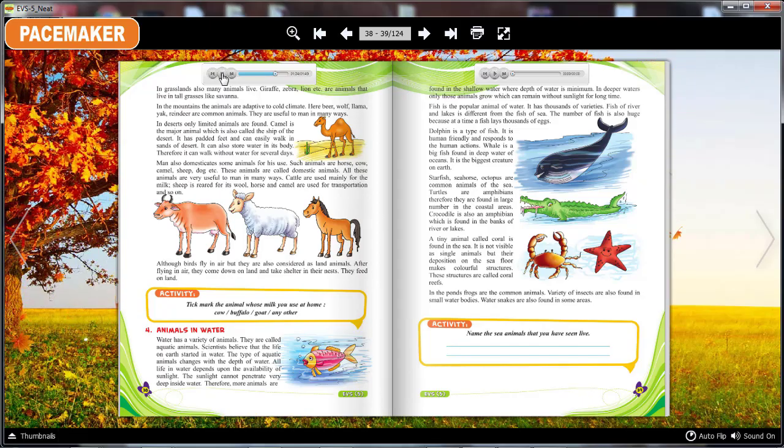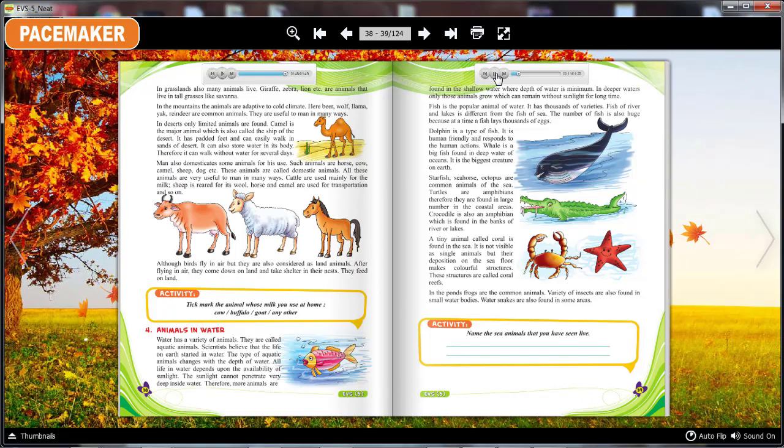4. Animals in water. Water has a variety of animals. They are called aquatic animals. Scientists believe that life on Earth started in water. The type of aquatic animals changes with the depth of water. All life in water depends upon the availability of sunlight. The sunlight cannot penetrate very deep inside water. Therefore, more animals are found in the shallow water where the depth of water is minimum. In deeper waters, only those animals grow which can remain without sunlight for a long time.